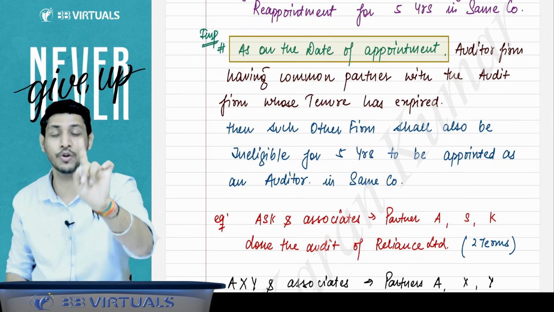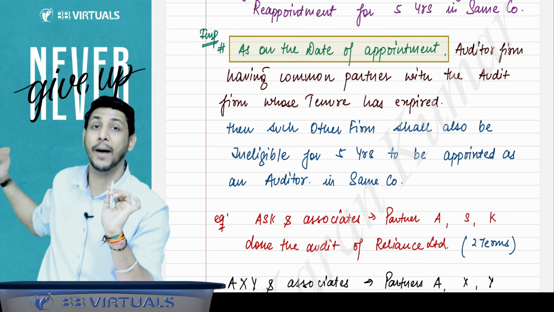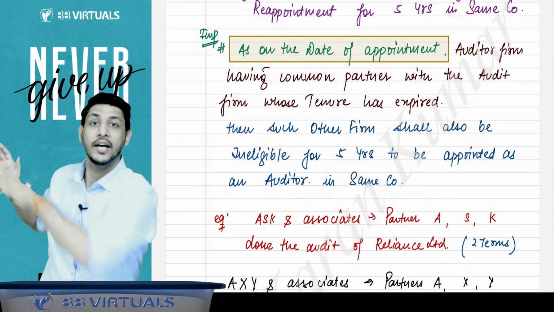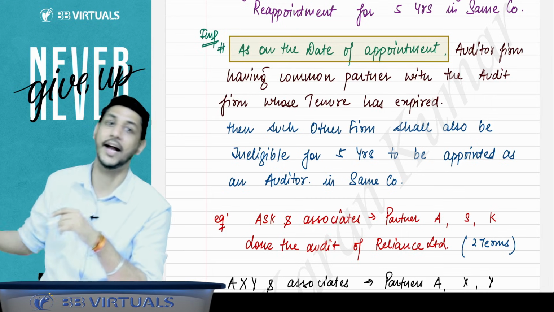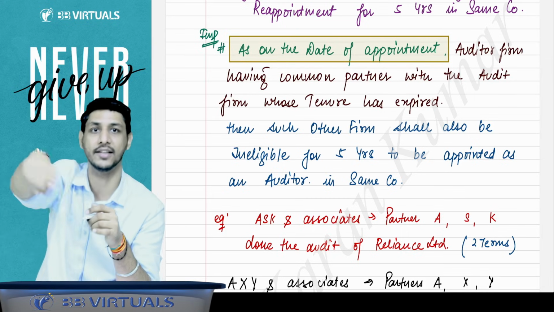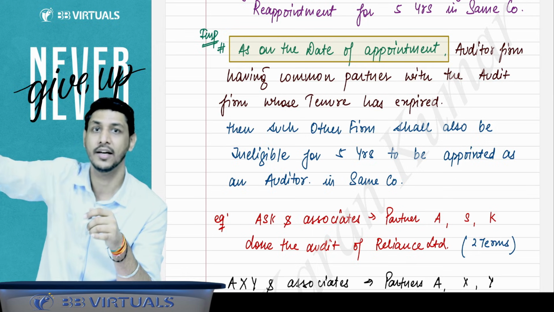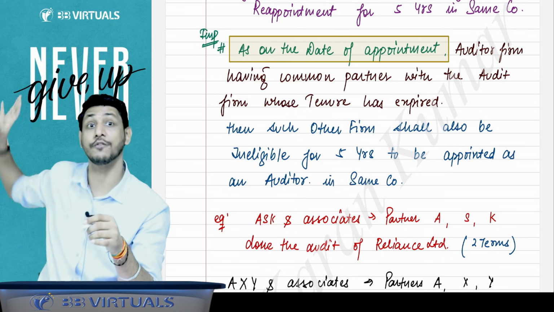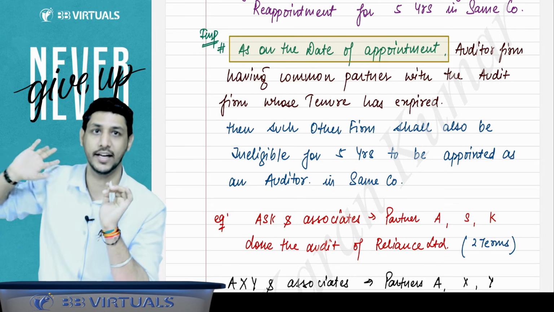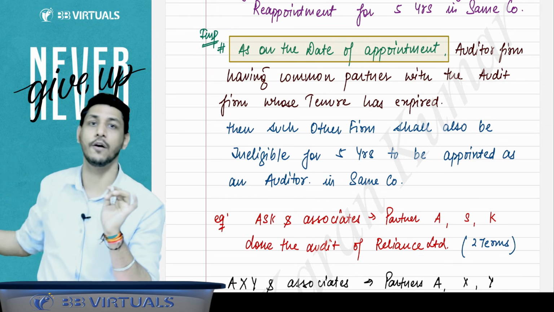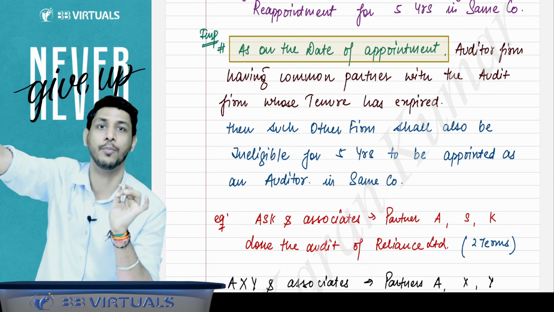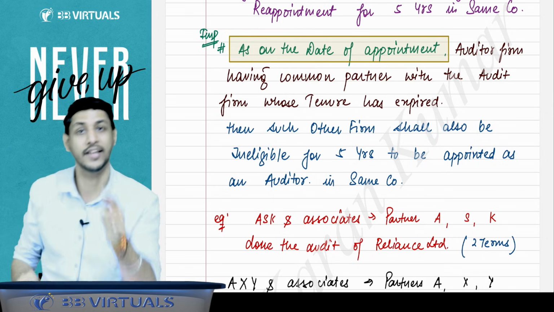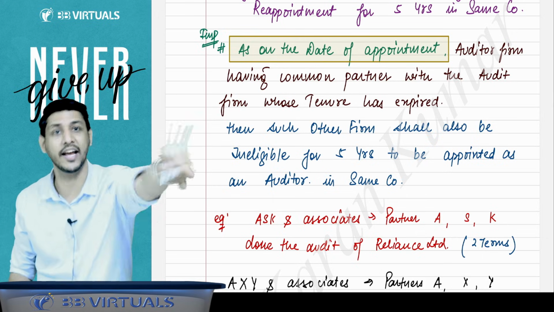But one more thing you have to understand. If there is a partner who was the partner in charge of that firm and he certifies the financial statements, and that person leaves that firm and joins after KK and Associates got appointed, let's say person E. E was in charge of that firm and certified the financial statements of Reliance. So if E leaves that firm and joins KK and Associates after KK and Associates got appointed, does KK and Associates have to vacate? Yes, then they have to vacate.